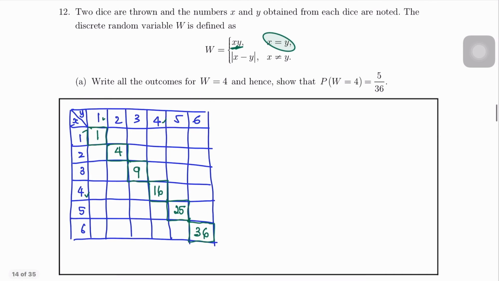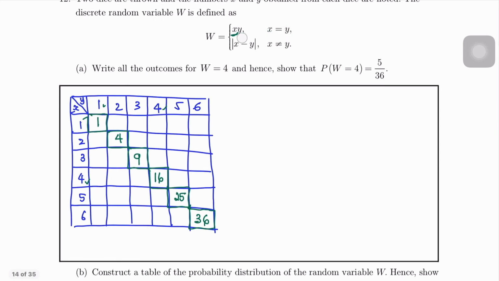Okay, then we look at the others. When X is not equal to Y, we take X minus Y and apply the modulus. So for example, this box, I change to light green. Here X equals 1, Y equals 2. So X is not equal to Y, so 1 minus 2 equals negative 1, take the modulus, so that will be 1. So same goes for this one.